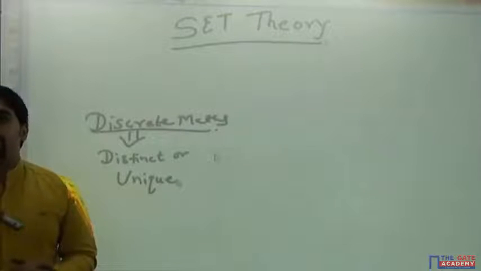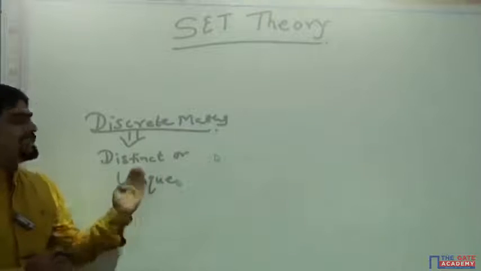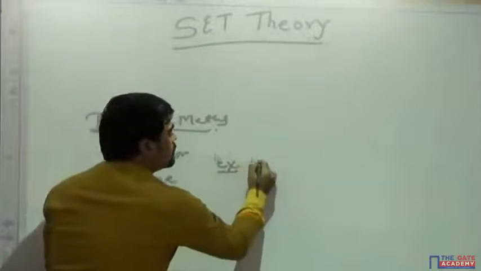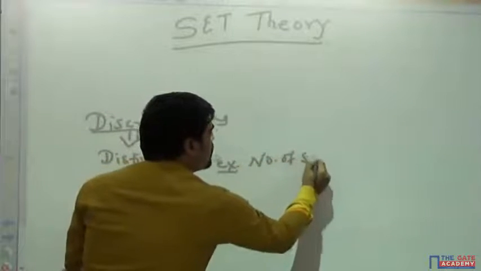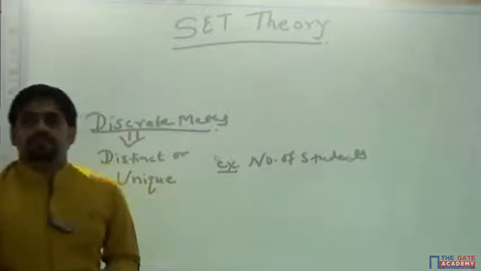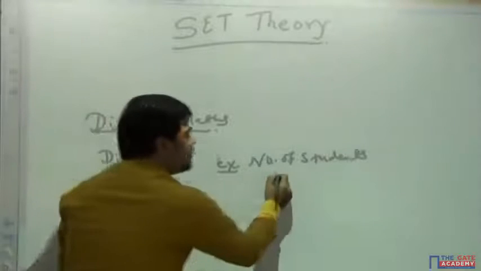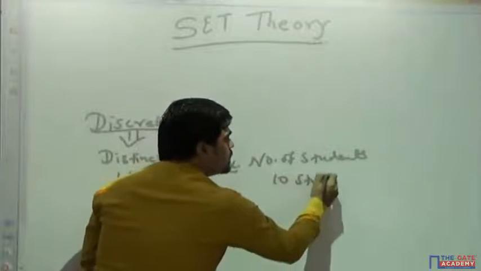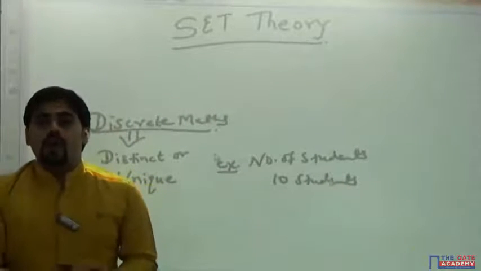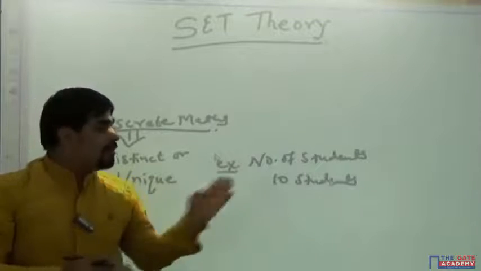I'll give one example. Let us suppose in our classroom, if I ask you the number of students in the class at any time, let us suppose at 6 p.m., in my class it will be either 10 students, or 9 students, or 8 students. It can't be a fraction.